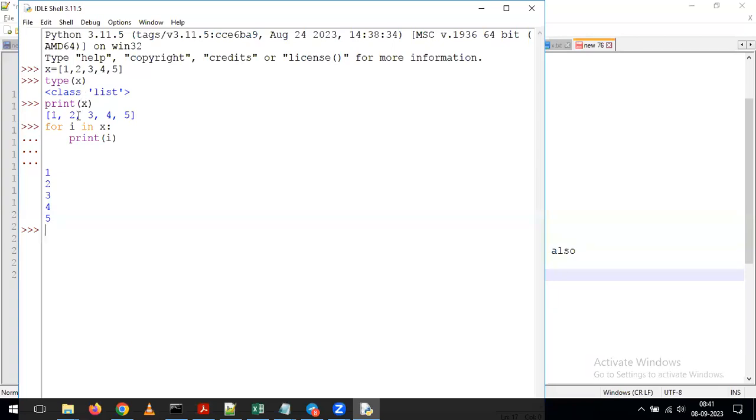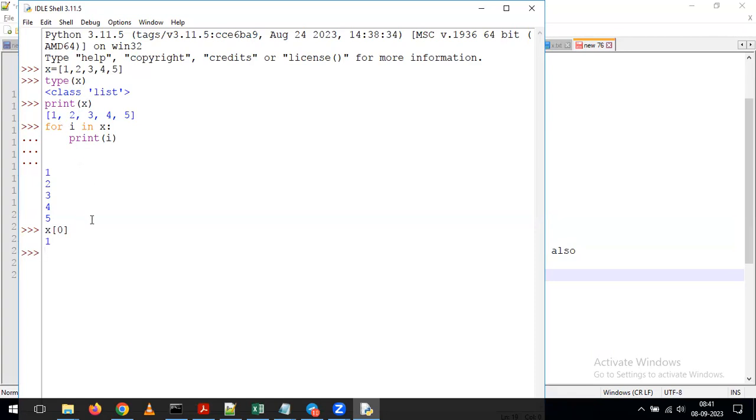Now, for example, I want to display only the first value in the list. Then what can we do? I want to display only the first element of the list. We can just give it as X of 0. If I'm giving this, what will happen? It will display only the first element.